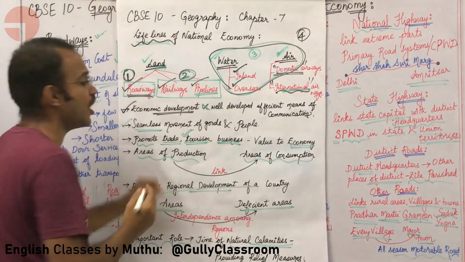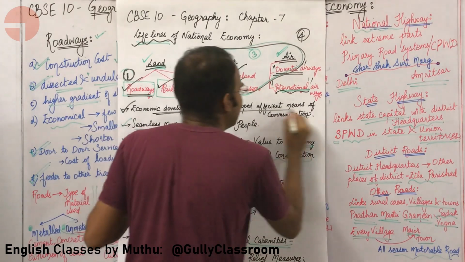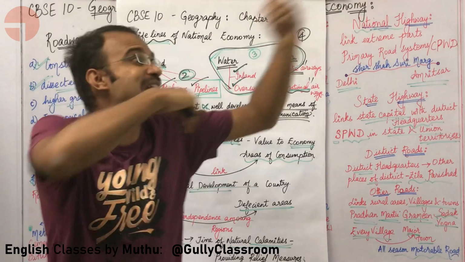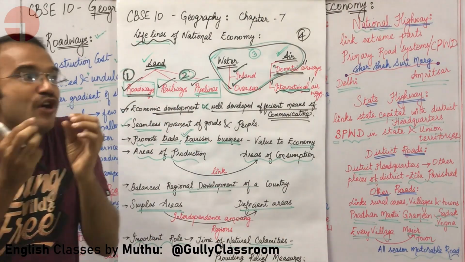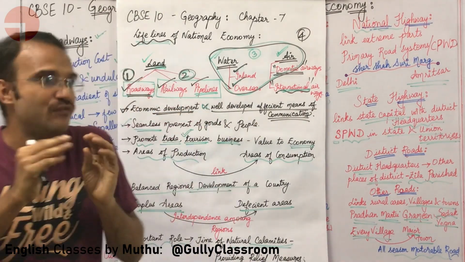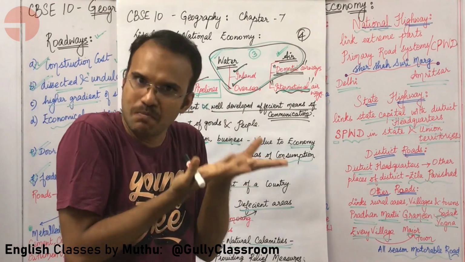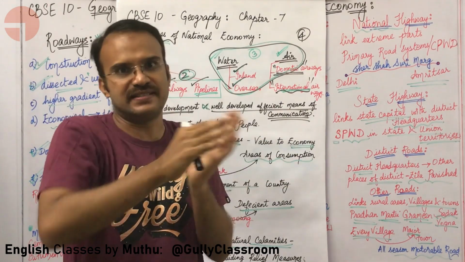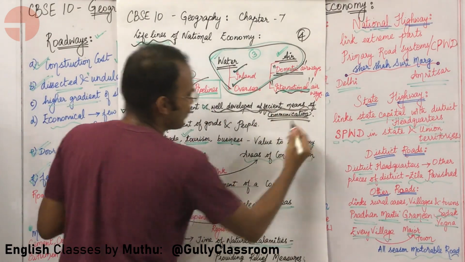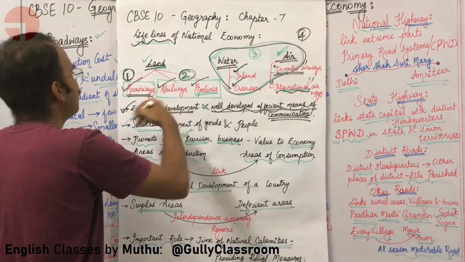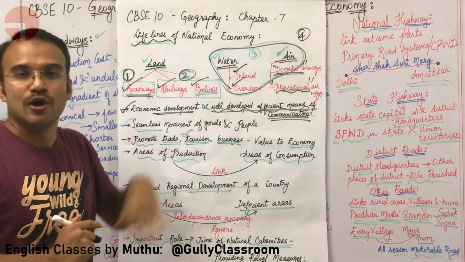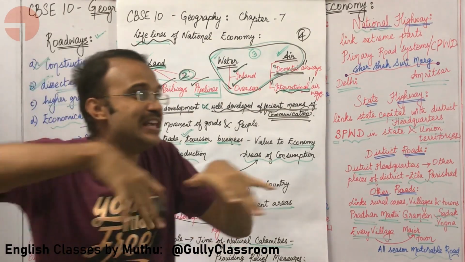Economic development of a country is directly proportional to well-developed and efficient means of communication. If people are efficiently communicating with one another, it is easy for an economy to grow, for a trade to grow, for a business to grow, for tourism to grow, to generate money, to do all these things. What do you need? You need a good, well-developed, efficient means of communication, which in turn depends on different types of transport: roadways, waterways and airways. And these help in seamless movement of people.